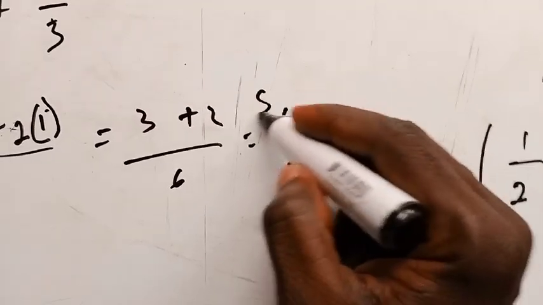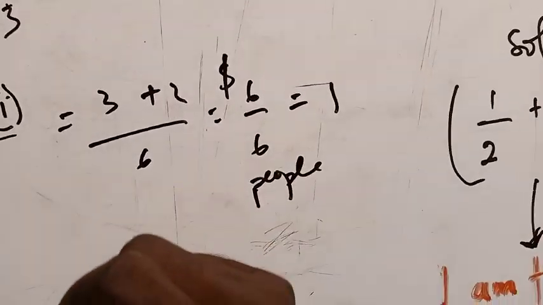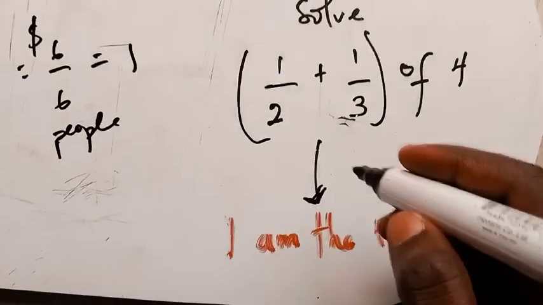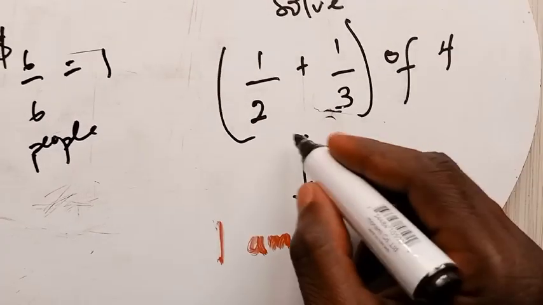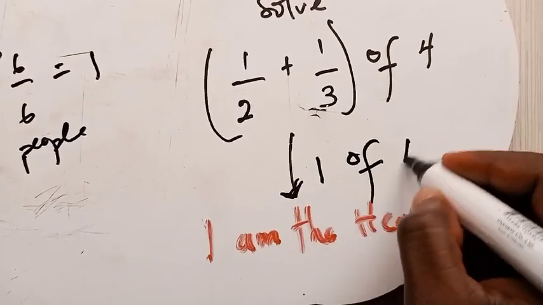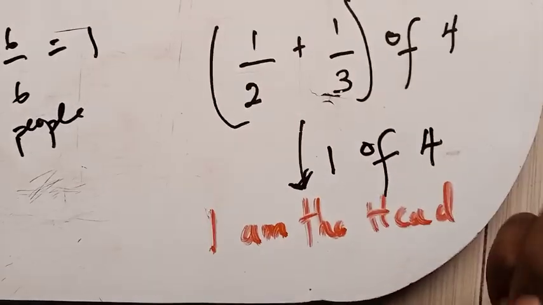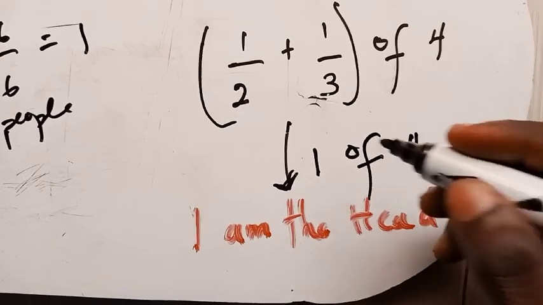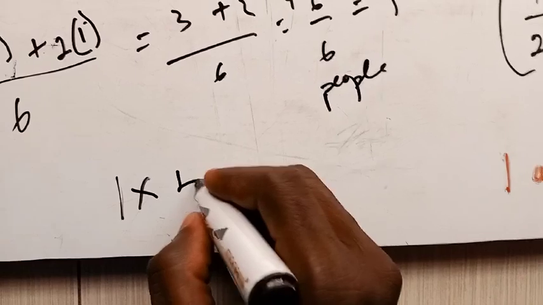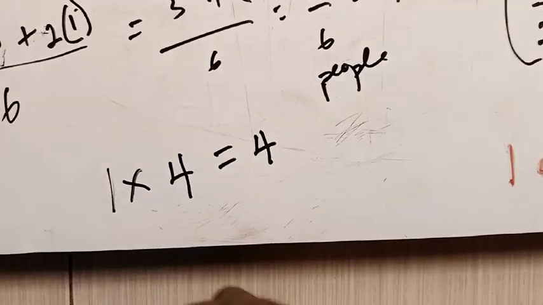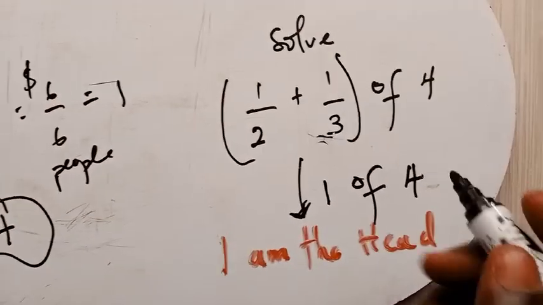If you have $6 and you want to share that among 6 people, each person takes what? Just $1, right? So the value of the guy in the bracket here is just 1. So now this expression tends to be 1 of 4. That is why you need to understand the meaning of the "of". The "of" here means multiplication, right? So everything tends to be 1 multiplied by 4, which is equal to 4. Is that okay? So this is the answer for this particular problem.